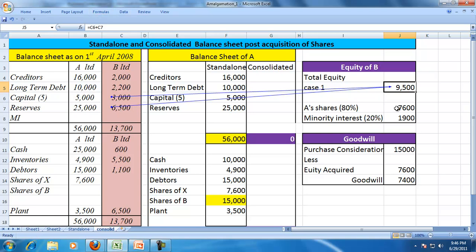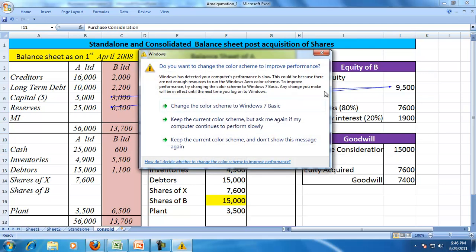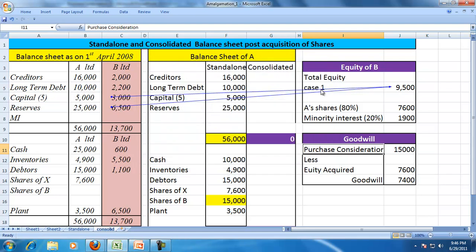And of this, 80% is acquired by A, so 80% is the acquired equity by A, and the balance 20% is the minority interest. And purchased goodwill is the excess of purchase consideration, and the purchase consideration was 15,000, minus the equity acquired by A, which is 7,600. So the excess money paid is the goodwill.